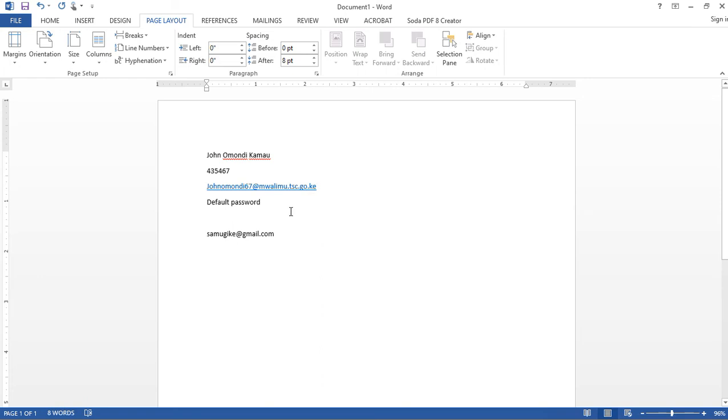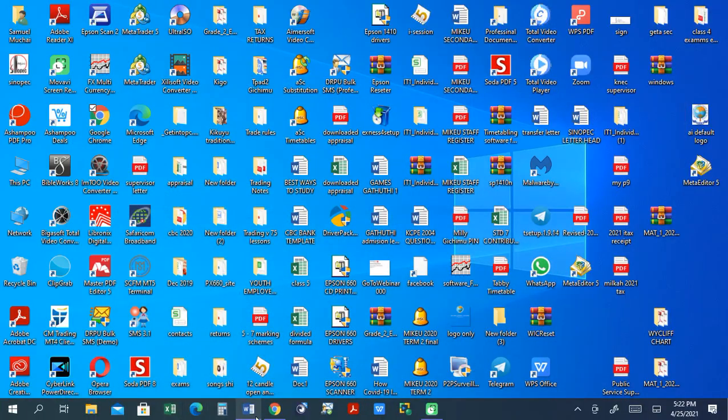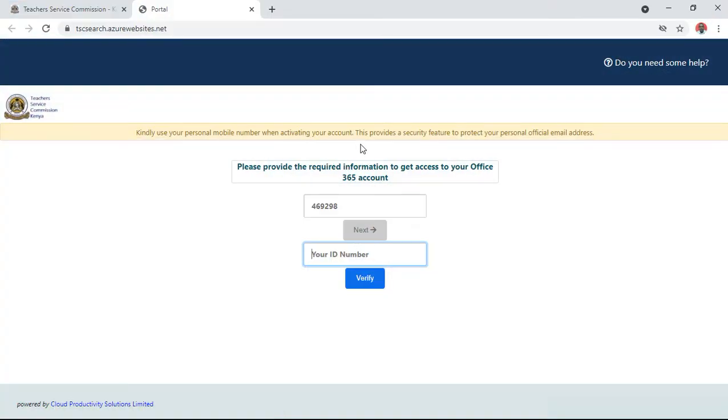But you cannot create this one. It must be generated first. There's no shortcut. You have to generate it from the TSC online system, and the system is user friendly. The customer user interface is very friendly, very interactive and very easy to use.